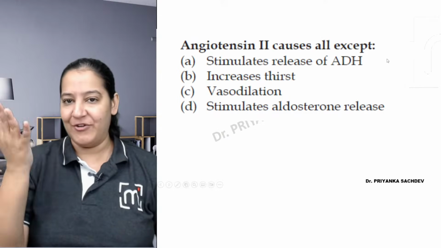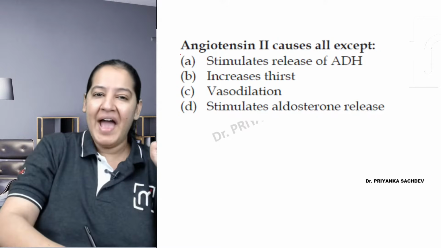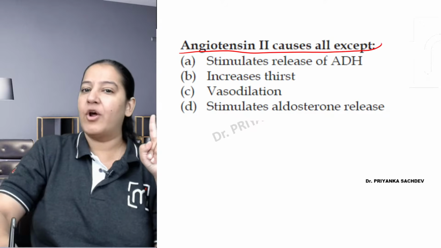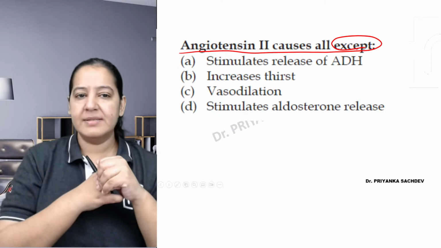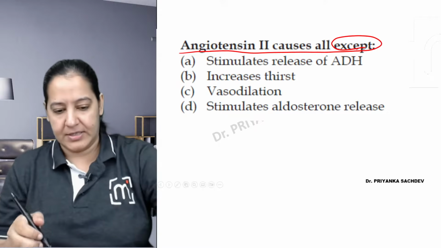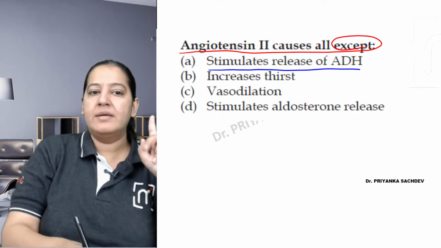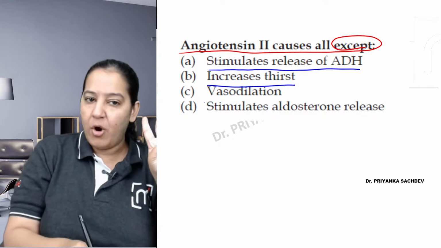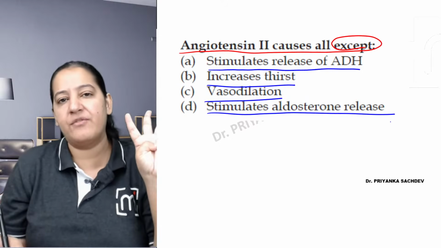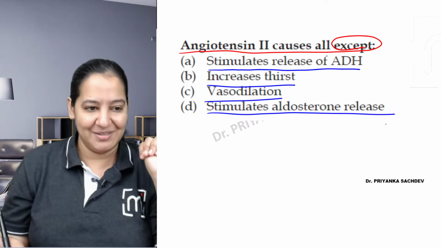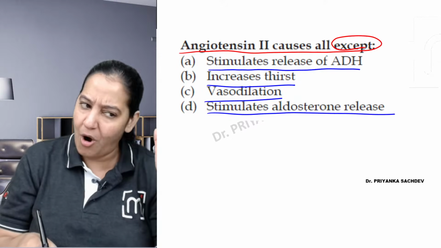First question is in front of you. Let me see who is first and who is correct. Read the question. Angiotensin 2 causes all of the following except. I am asking the except. What does it not cause? Stimulates the release of ADH, increases thirst, causes vasodilation in the blood vessels, or stimulates aldosterone secretion from the adrenal cortex. So yes, most of you are right. Priyanshi, I guess you are the first and all others are also right.